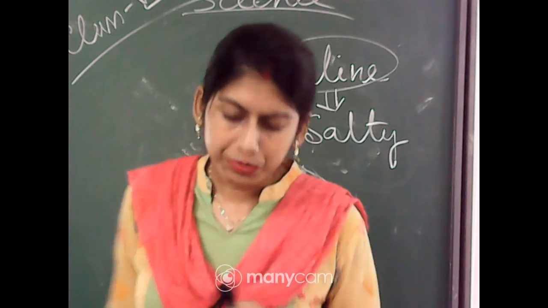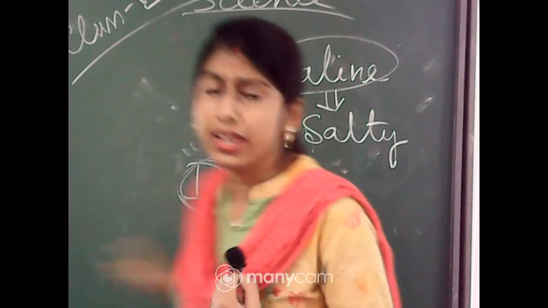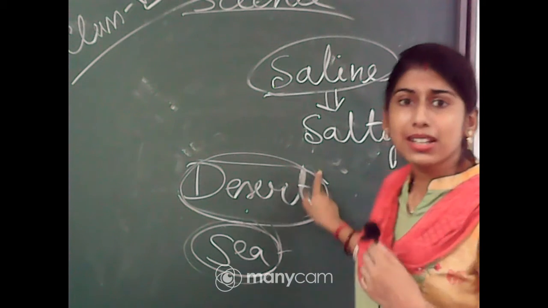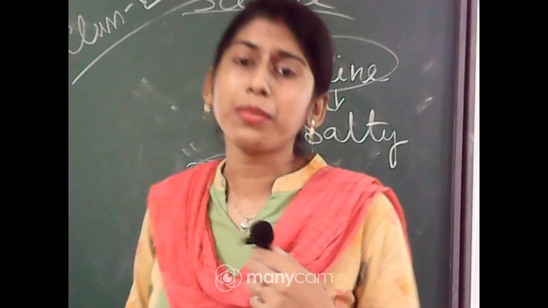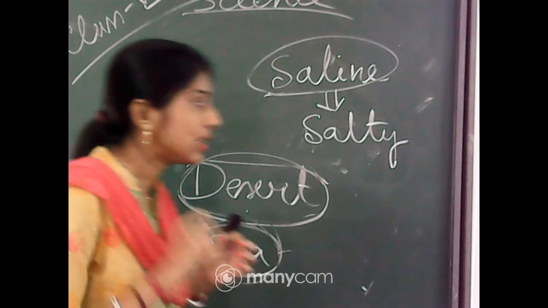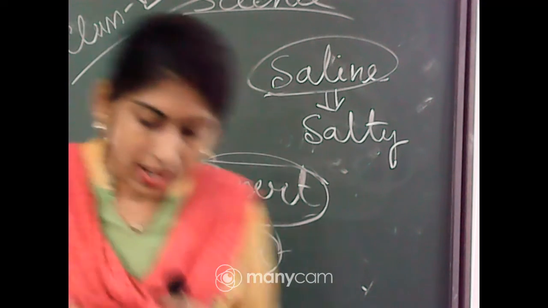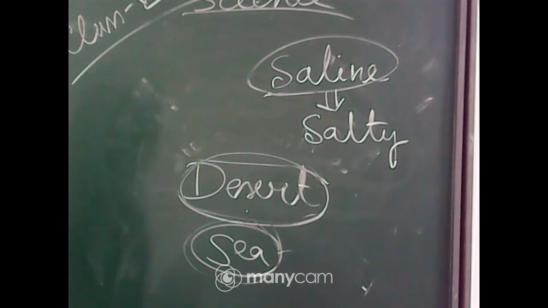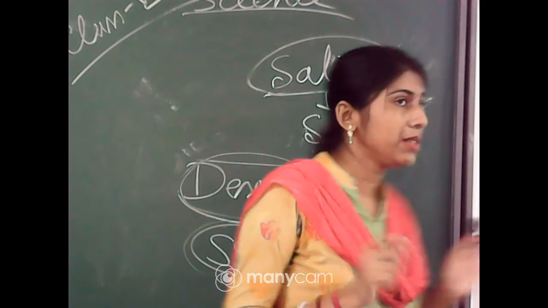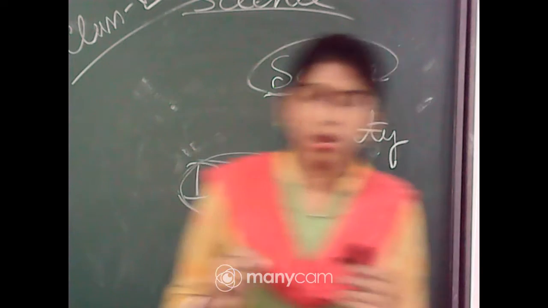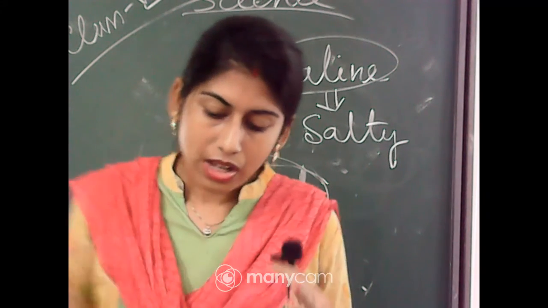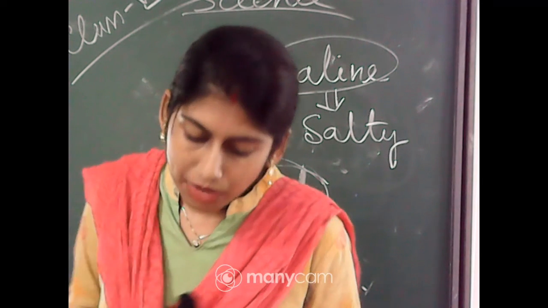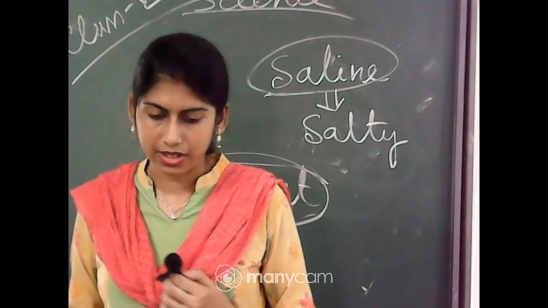Right? Now if I consider the desert, we have seen that in the sea there is plenty of water. But the desert is quite different from the sea, because very little water is available. Why? Because in the desert area, in the daytime it is very hot, but at night it is cold. The climate in the desert is very hot in the daytime and very cold at night.